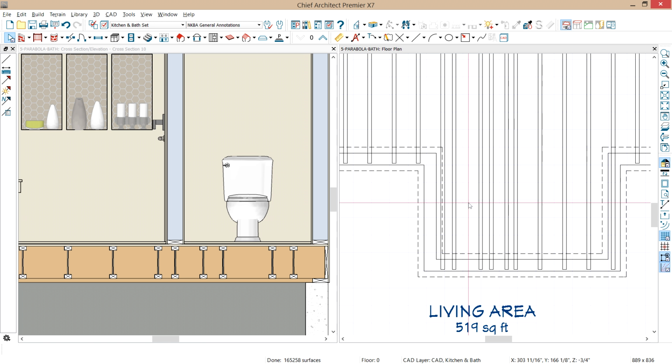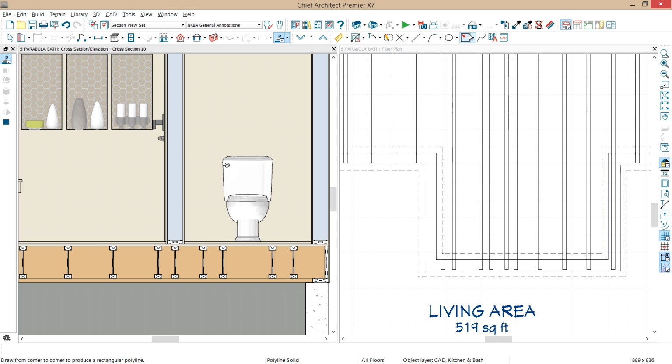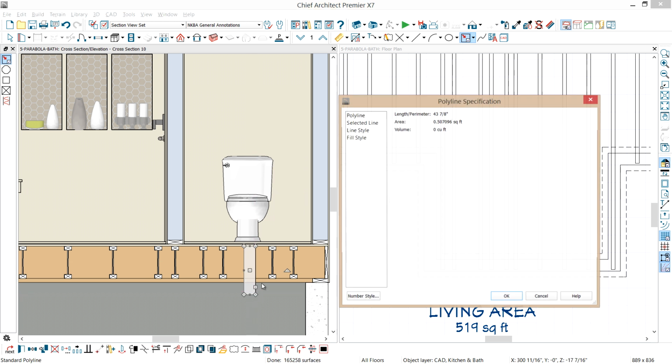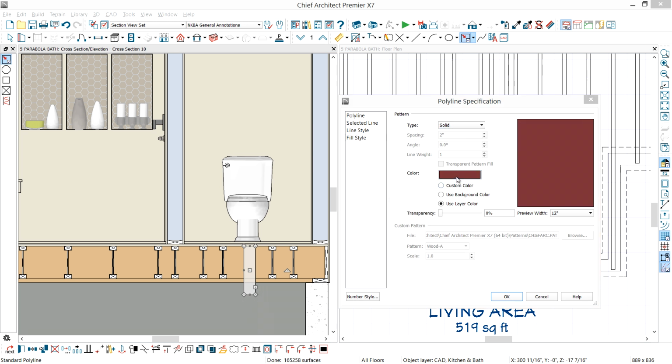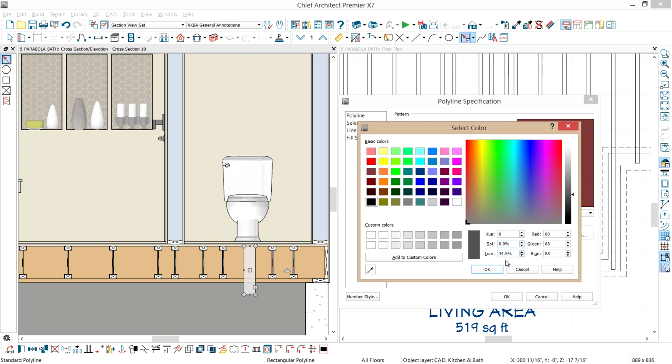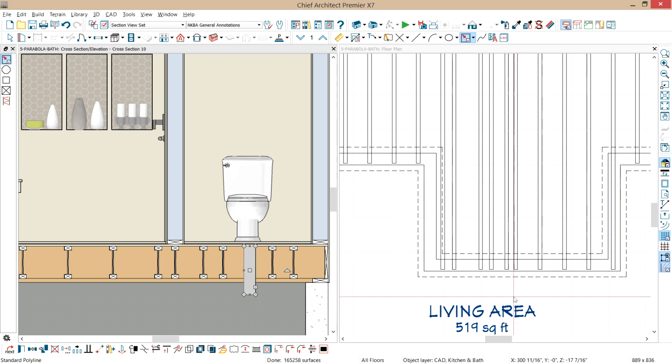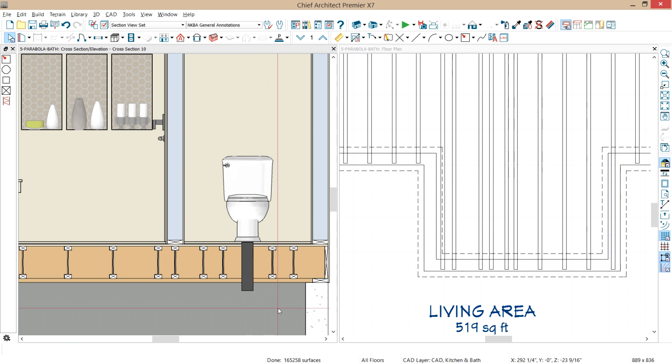Now in the elevation view, you can see clearly we have room to get our plumbing through there, and if you want to show the added detail for that, you can just come in here and draw a rectangular 4-inch box that would basically represent that. And let's put a fill style in there, solid, and let's change the color to a black gray. Select OK, and now you can see that plumbing, and we'll just slide it up so that it represents where it's going through the floor. So you can show that detail in there for your design.